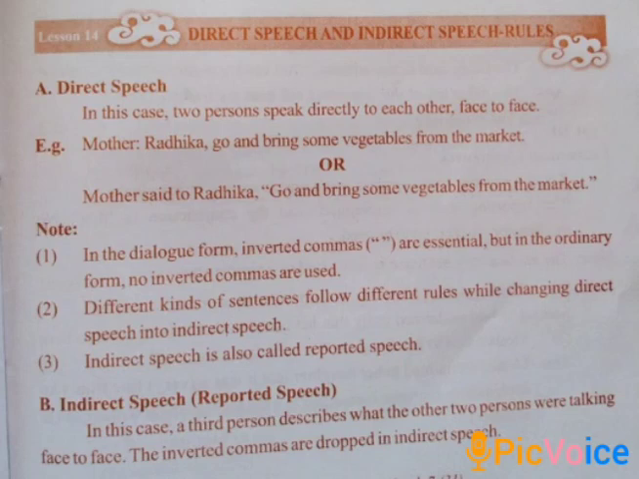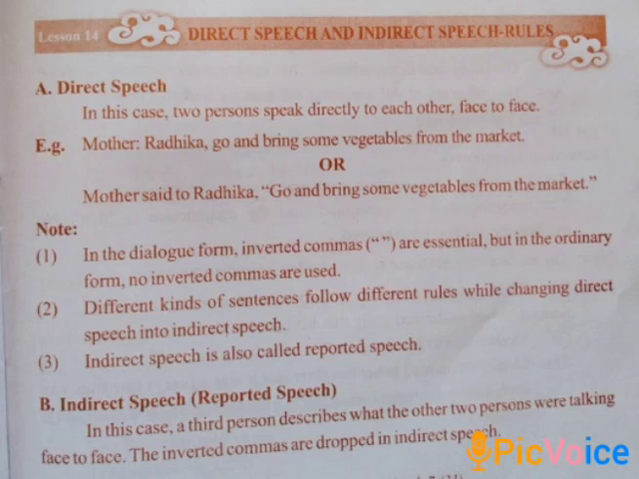Some things to note here. The first one is, in the dialogue form, inverted commas are essential, but in the ordinary form, no inverted commas are used. Second one is, different kinds of sentences follow different rules while changing direct speech into indirect speech. Third one is, indirect speech is also called reported speech.